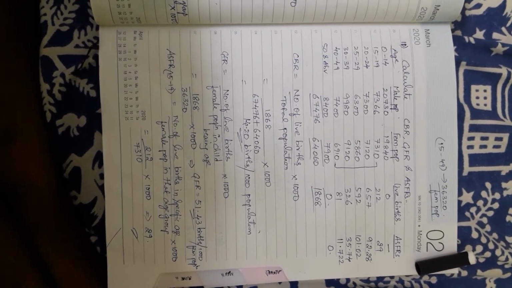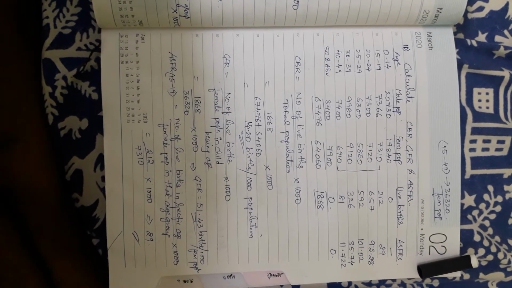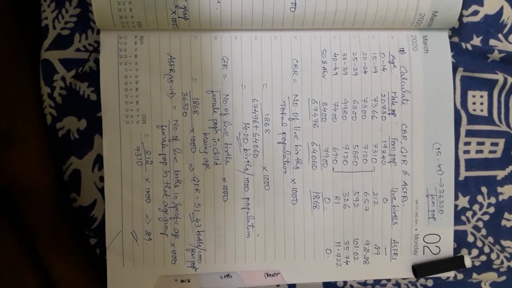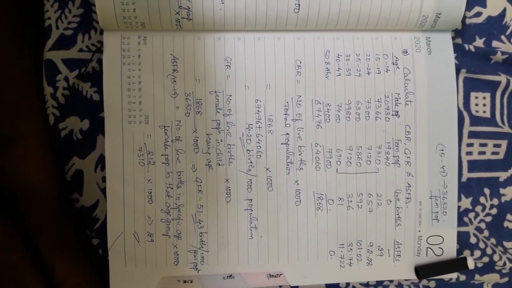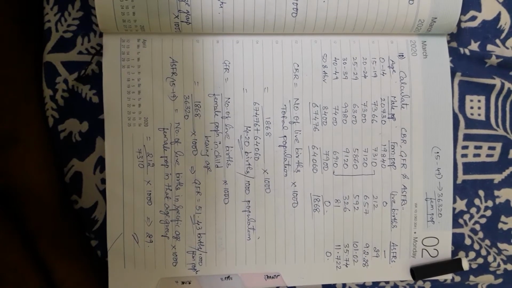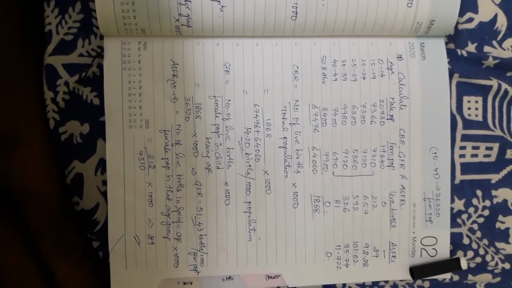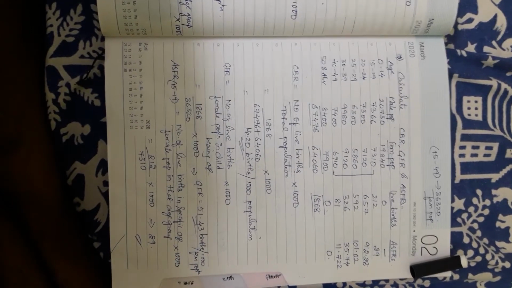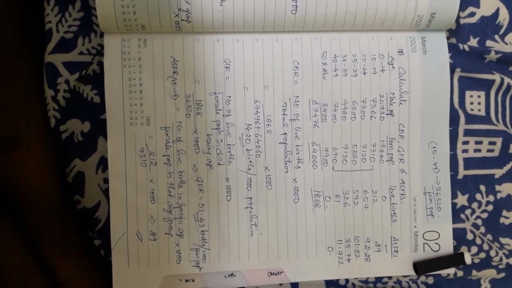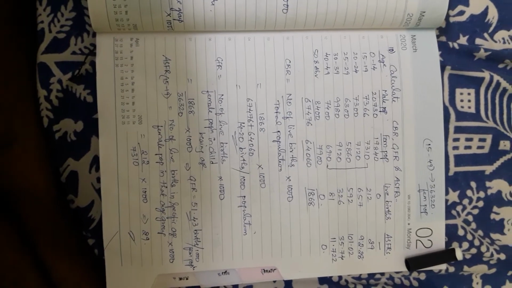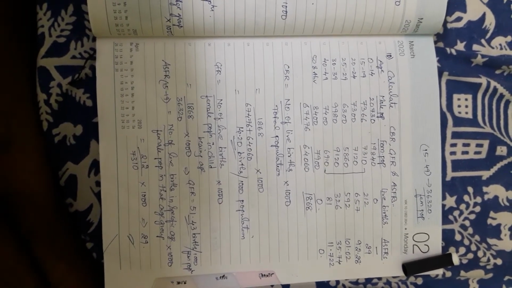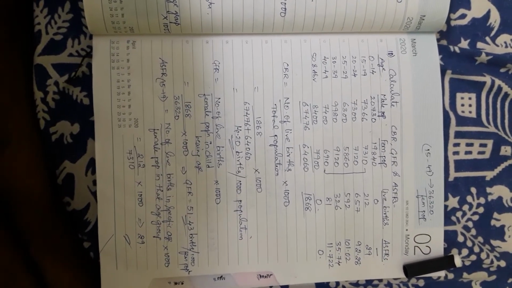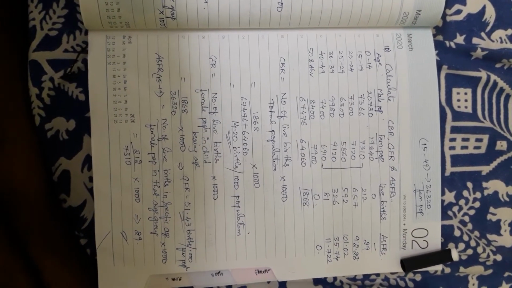This is GFR calculation. Now ASFRs. Unless and until they ask for a particular age group of ASFR calculation, you should keep on solving ASFRs for all the age groups, provided the first age group has to be shown at the bottom by using the formula, and the remaining age groups you can directly calculate in the table.